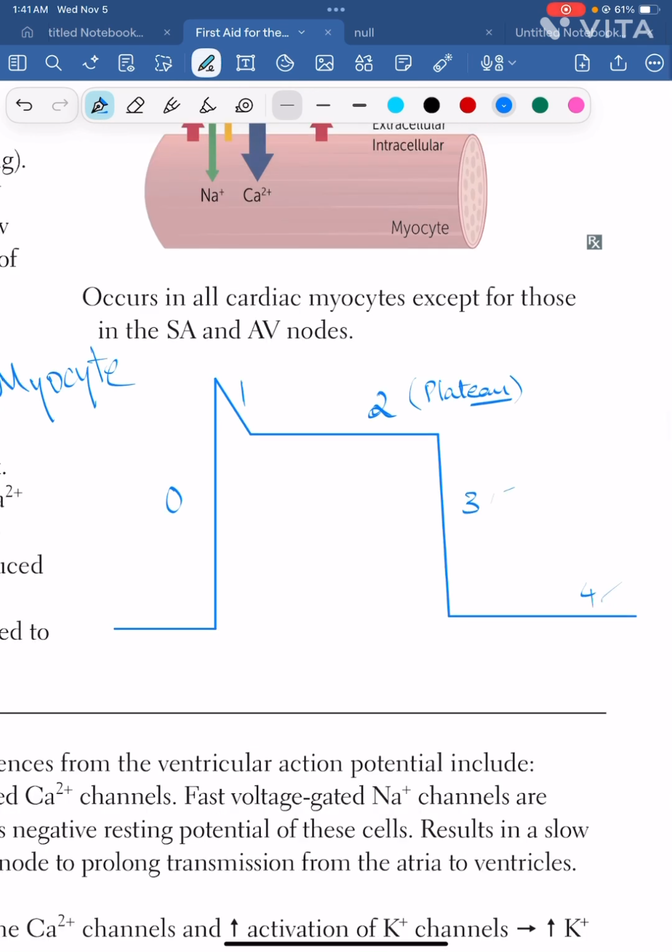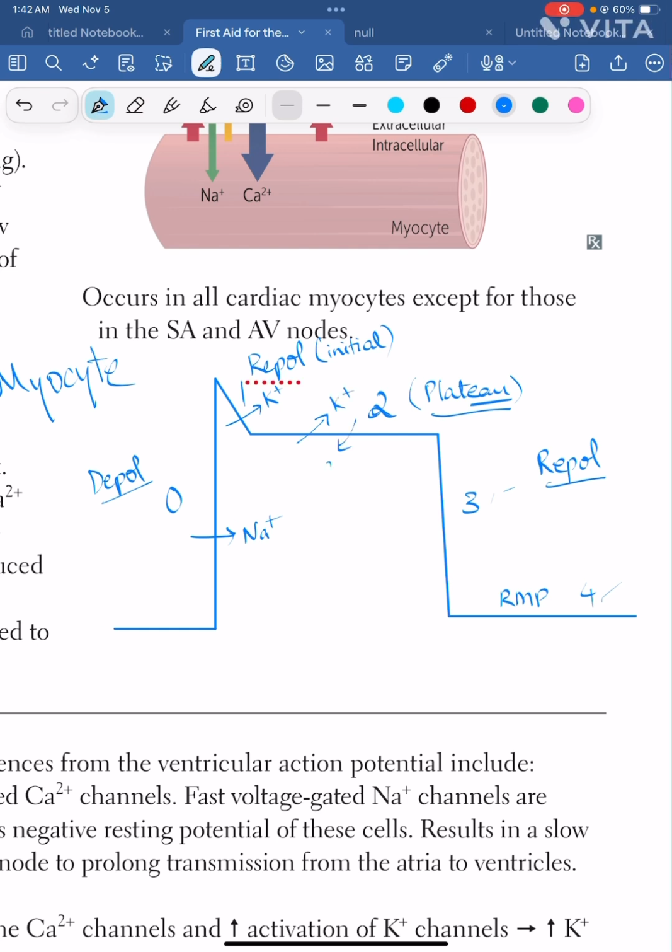In addition to that, what happens during these phases? Phase 0 is depolarization. Phase 1 is repolarization. Phase 2 is plateau. Phase 3 is also repolarizing. Phase 4 is the initial potential. So what is happening during these phases? Phase 0, depolarization, sodium channels open. Phase 1, repolarization, there is potassium efflux. Phase 2 also has potassium efflux, but then calcium influx is also there. Phase 3 is again potassium efflux. Phase 4 still potassium efflux.